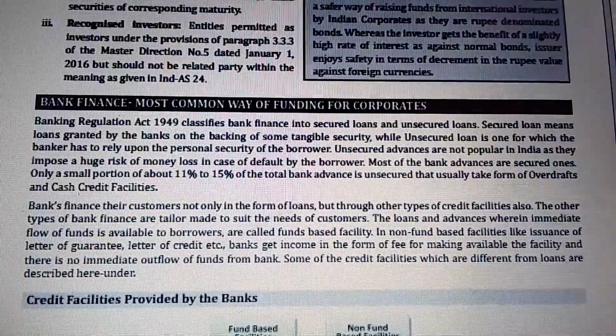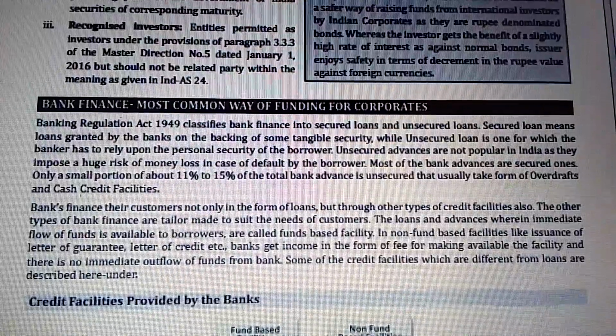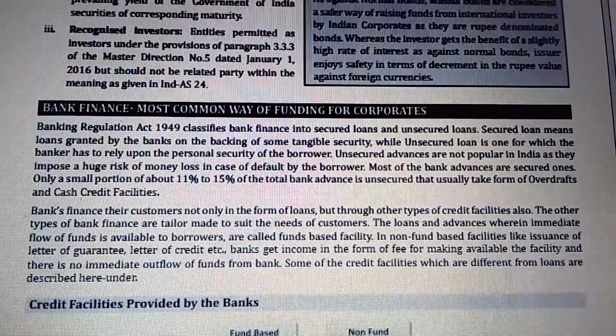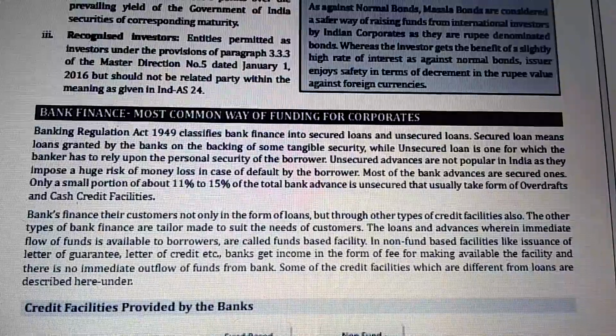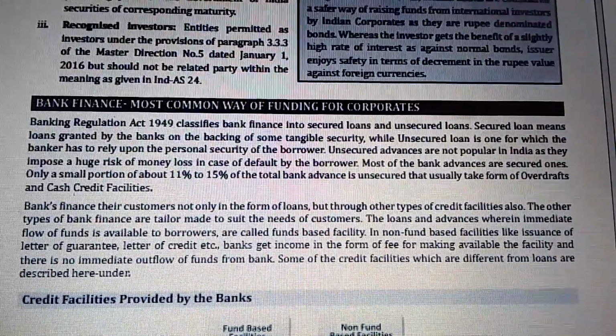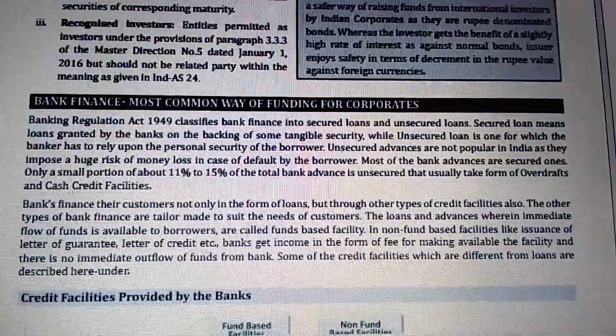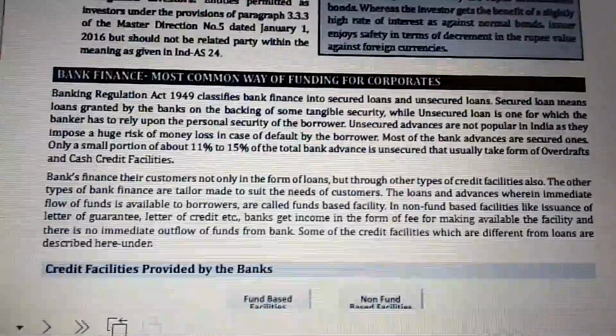Loans and advances wherein the immediate flow of funds is available to the borrowers are called fund-based facilities. The non-fund-based facilities are the issuance of the letter of guarantee and the letter of credit. Banks get income in the form of a fee for making the facility available. There is no immediate outflow of funds from the bank. Some of the credit facilities which are different from a loan are described as under.